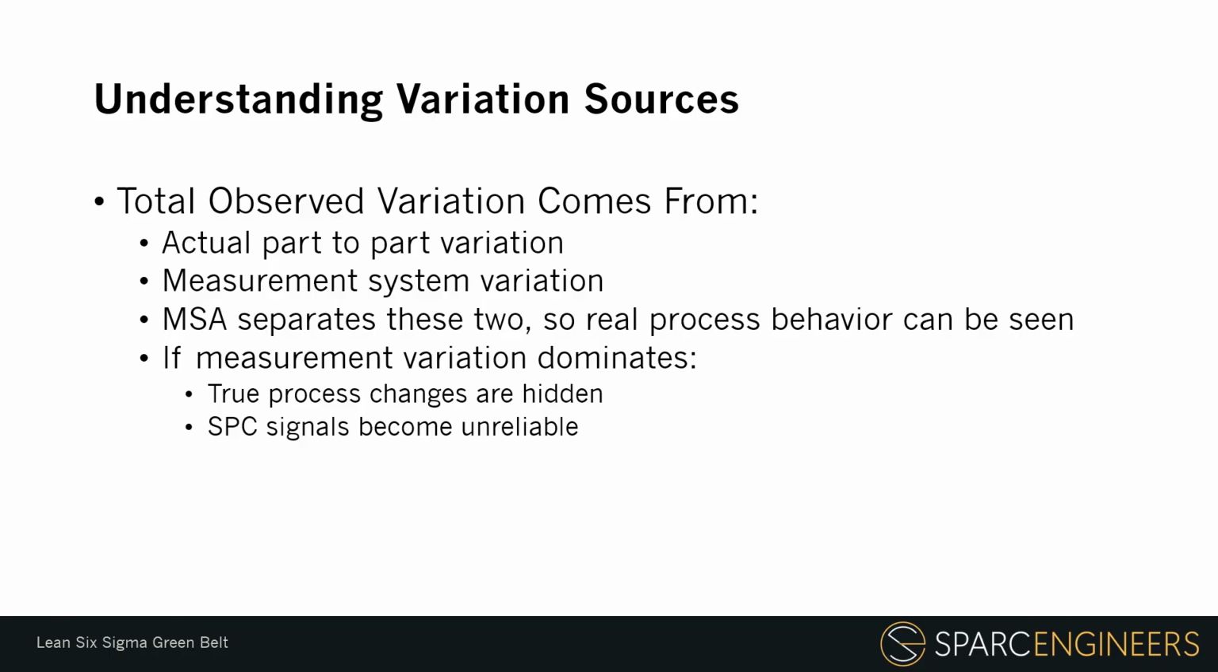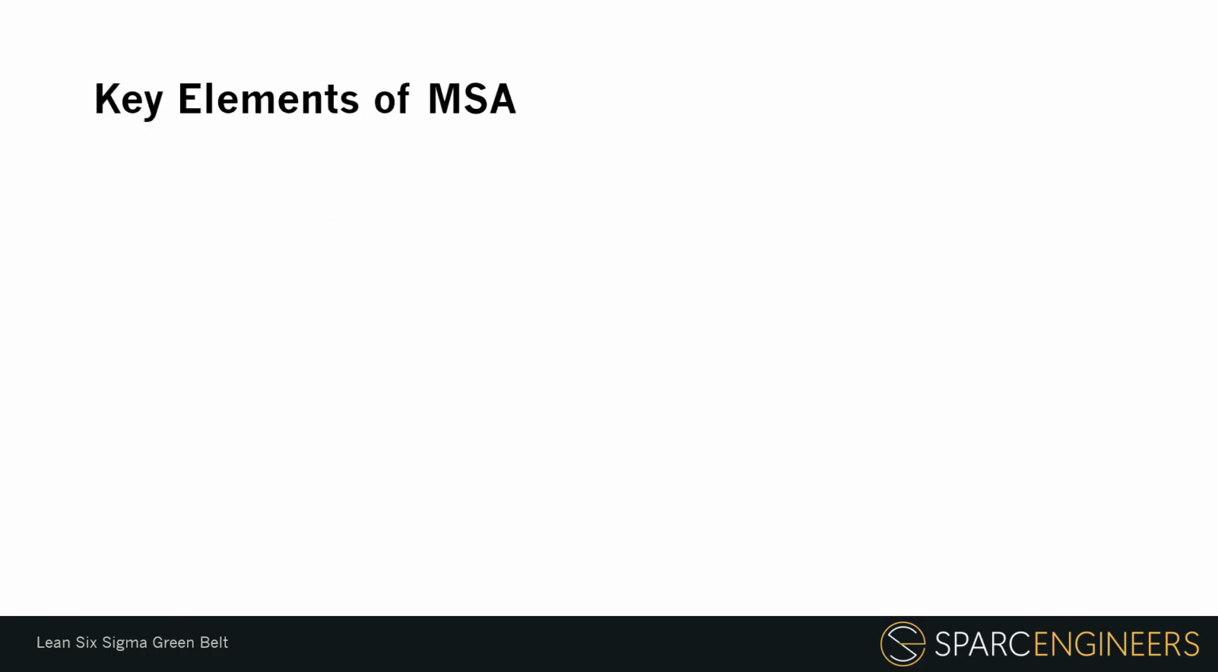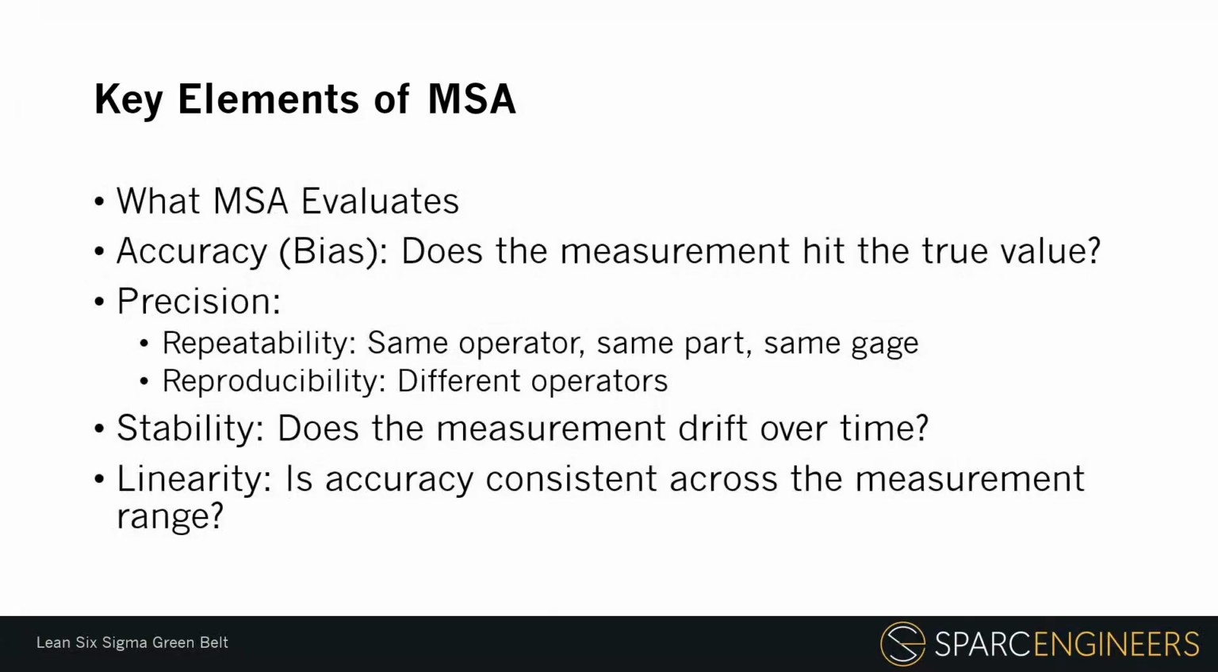Key elements of MSA. MSA evaluates several important characteristics of a measurement system. The first is accuracy, also called bias. Accuracy asks, does the measurement hit the true value? For example, if a part is known to be exactly 25.000 millimeters, does our measurement system read close to 25.000, or does it consistently read high or low? The next major concept is precision. Precision refers to how consistent the measurements are. Precision includes repeatability and reproducibility.